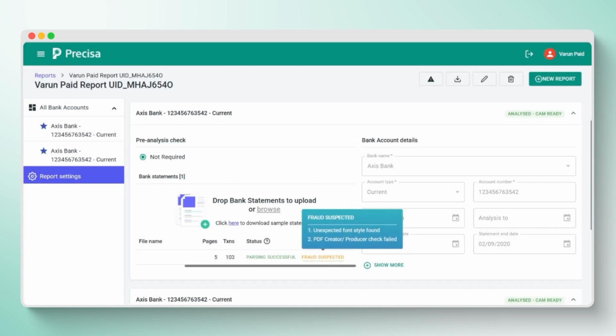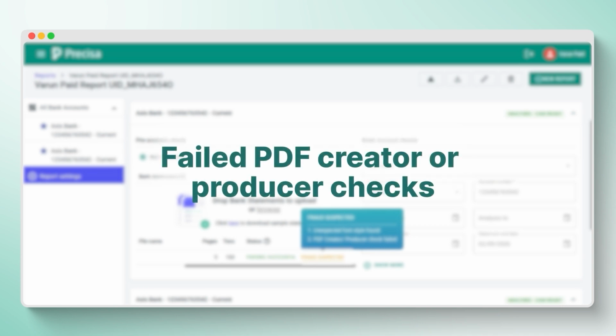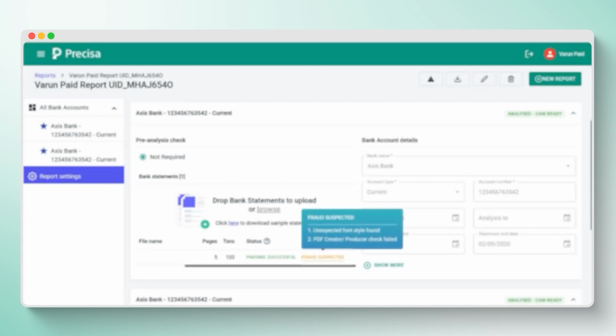If suspicious characteristics are found but tampering cannot be conclusively confirmed, the document is flagged as fraud suspected, and a manual review is strongly recommended. Common red flags include unusual font styles not typically used in bank-issued statements, failed PDF creator or producer checks indicating the document may have been generated using unauthorized or suspicious software. These checks help ensure the integrity and authenticity of financial documents submitted to the platform.